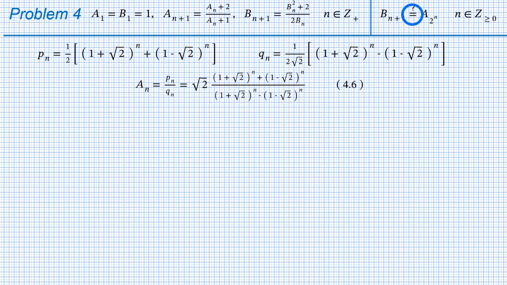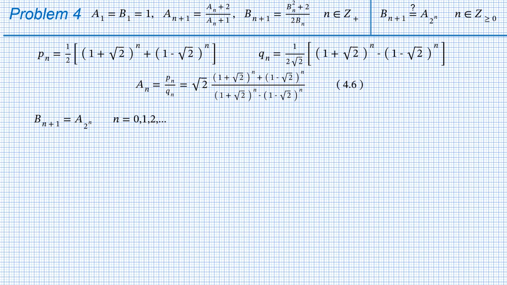And what do we need to prove? B with index n plus 1 equals A with index 2 to the power of n for non-negative n. That's very weird. As a computer programmer, I don't mind counting from 0, but since A and B are defined from 1, let's be consistent.